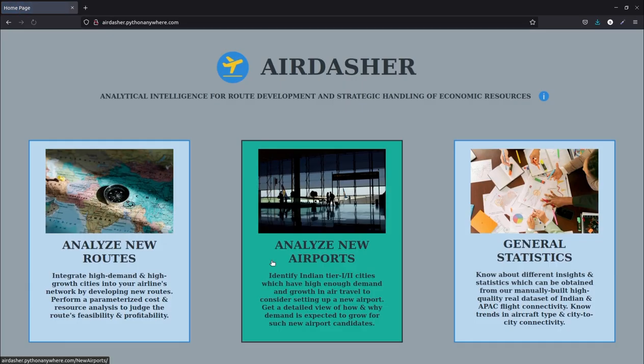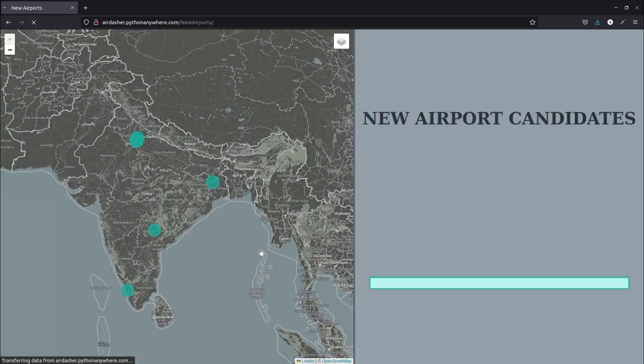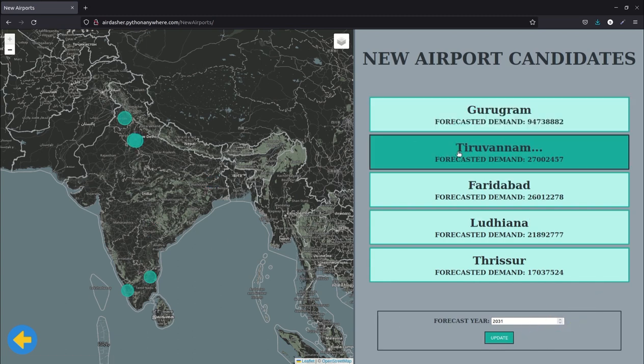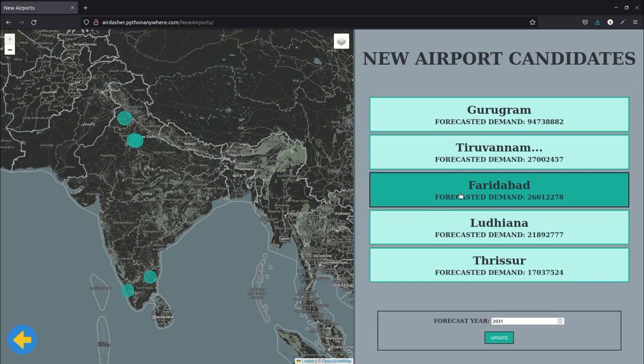Coming to the next application, which is analyzing new airports. For this, again, we have a forecast year parameter. Let me just update that. Shown here are a list of cities which do not currently have an airport, but which have enough forecasted demand and growth to consider having an airport in the city.